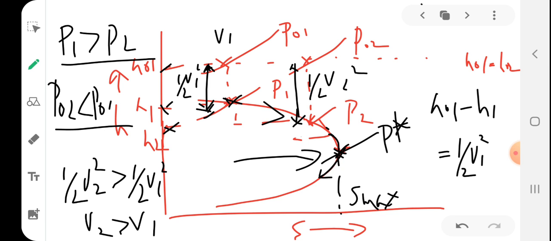But students, it is a violation of the second law of thermodynamics, right? Because entropy cannot decrease in an irreversible adiabatic process. Entropy can never decrease. That is an important point. So this is not possible. There should not be any decrease in entropy or decrease in back pressure.